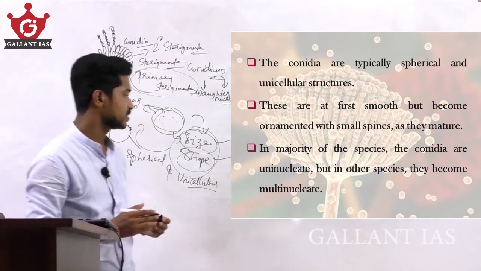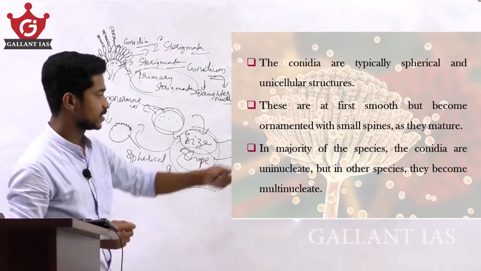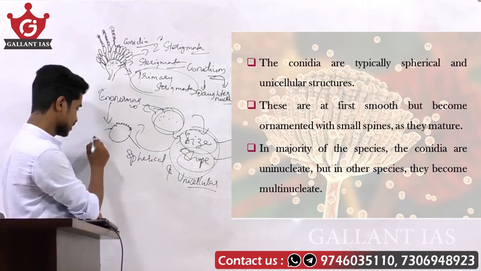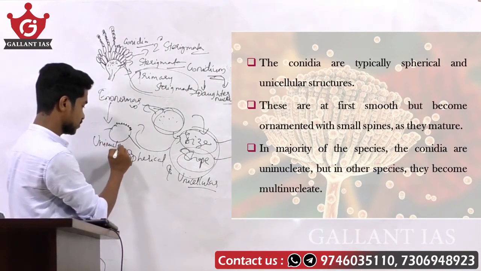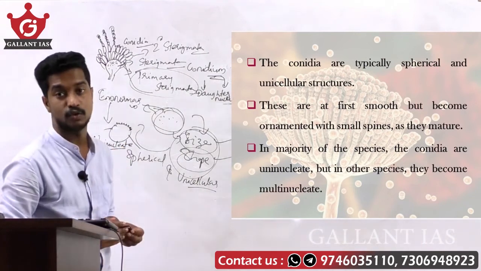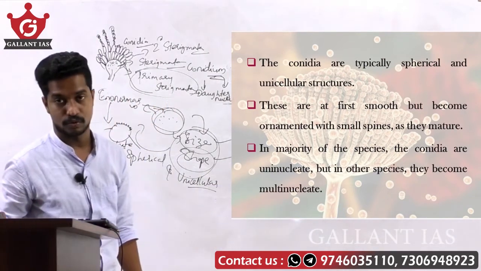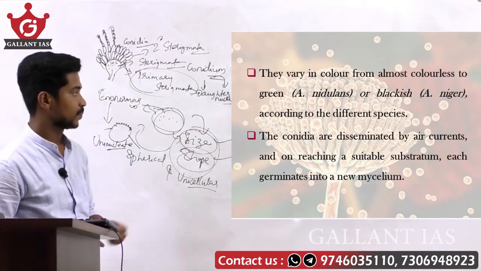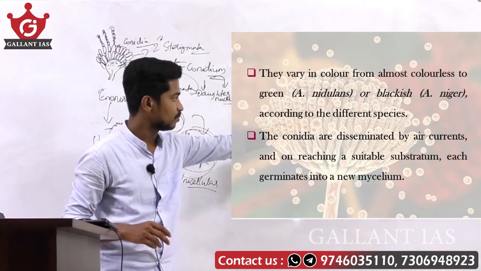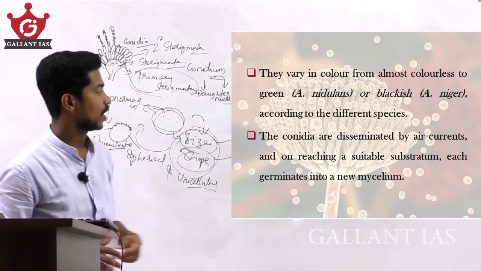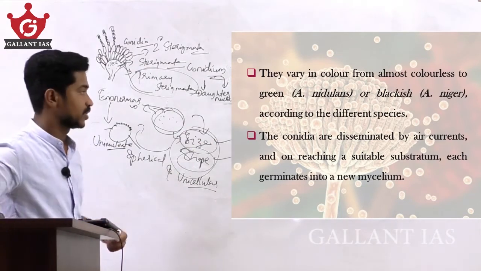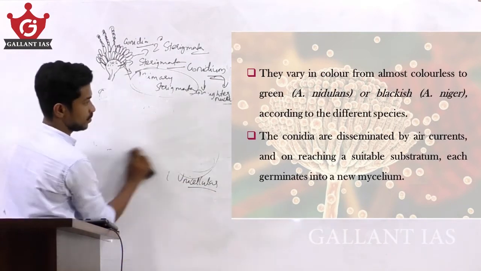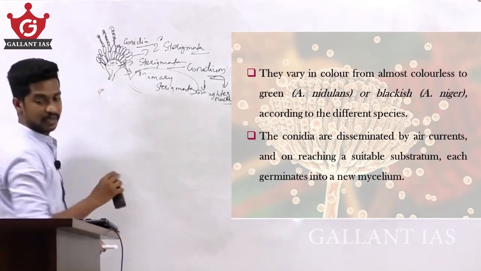In the majority of the species the conidia are uninucleate, but in other species they may be multinucleate. They vary in color from almost colorless to grey. Aspergillus nidulans is blackish, and Aspergillus niger differs according to the species.